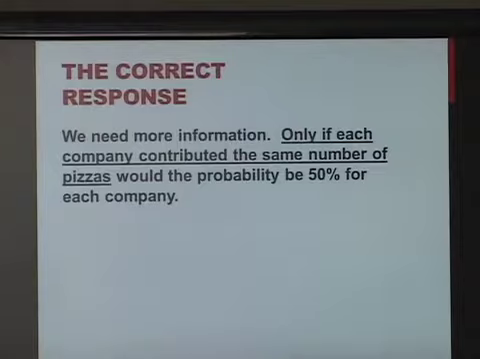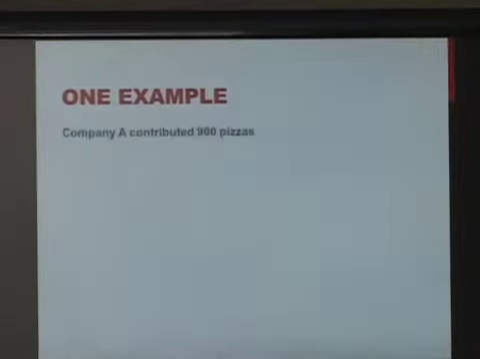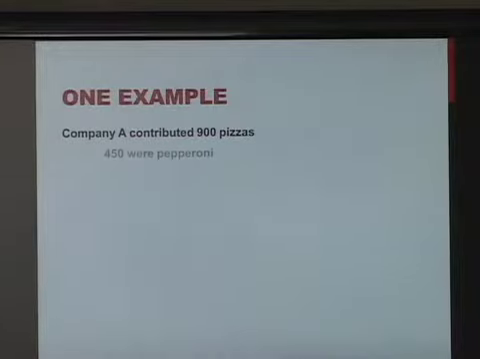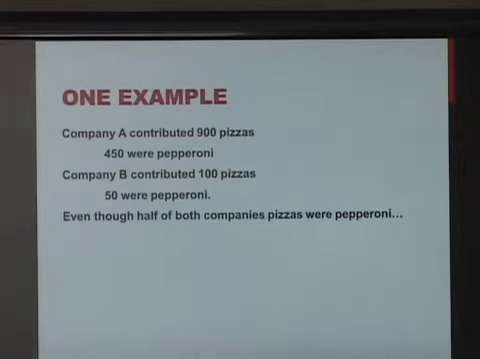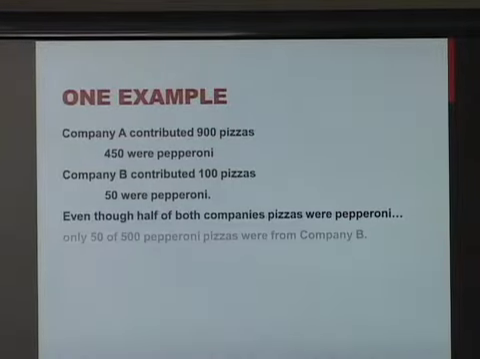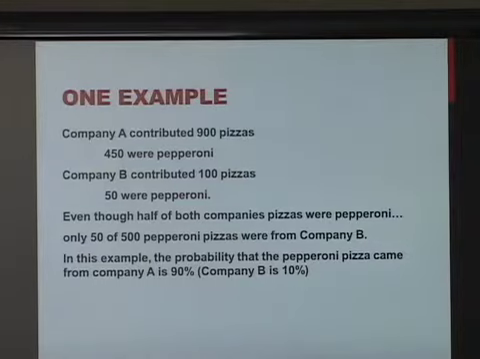Now, the correct response is that we need more information. Only if each company contributed the same number of pizzas would the probability be 50% for each company. Here's one example. Suppose Company A contributed 900 pizzas, 450 of which were pepperoni, and Company B contributed 100 pizzas. Even though half of both companies' pizzas were pepperoni, only 50 of 500 pepperoni pizzas were from Company B. In this example, the probability that the pepperoni pizza came from Company A is 90%. Company B is only 10%.